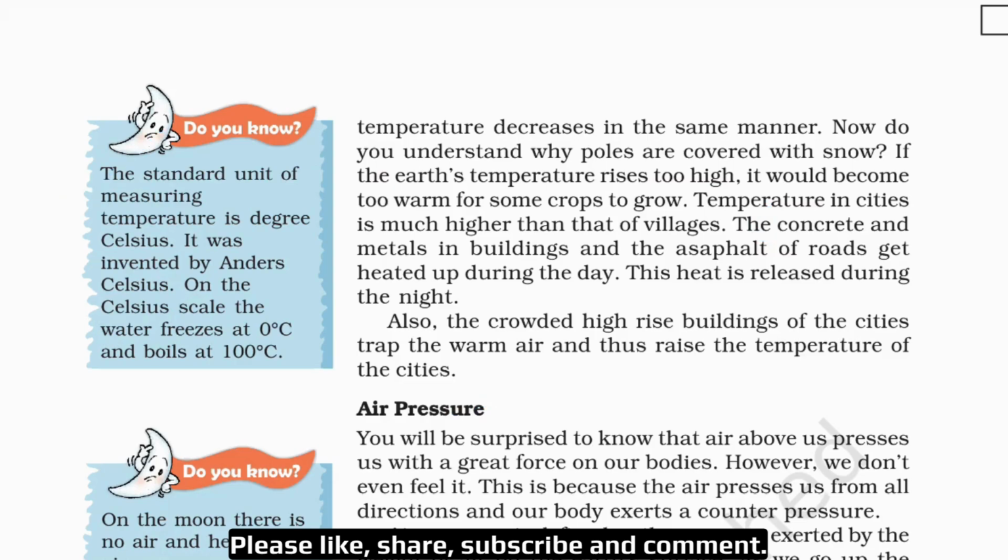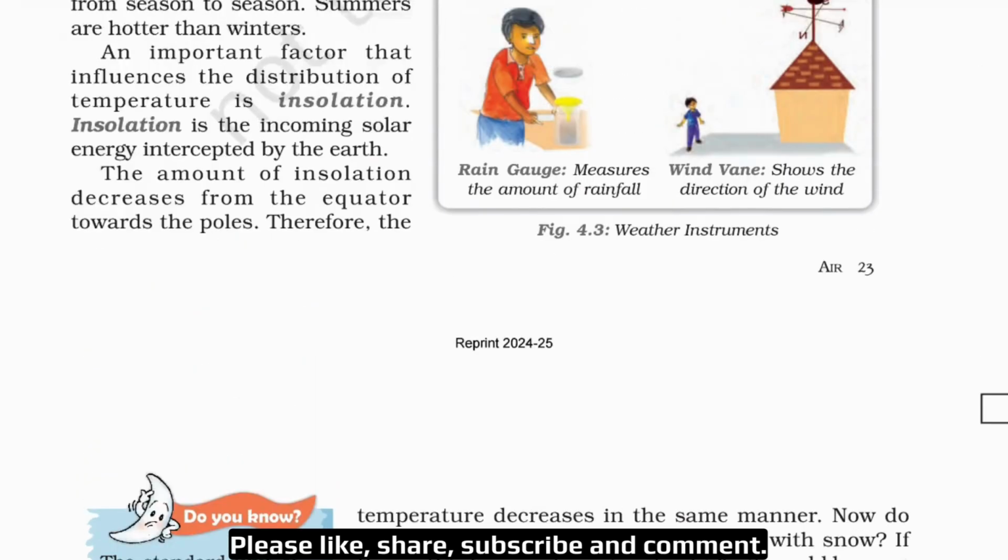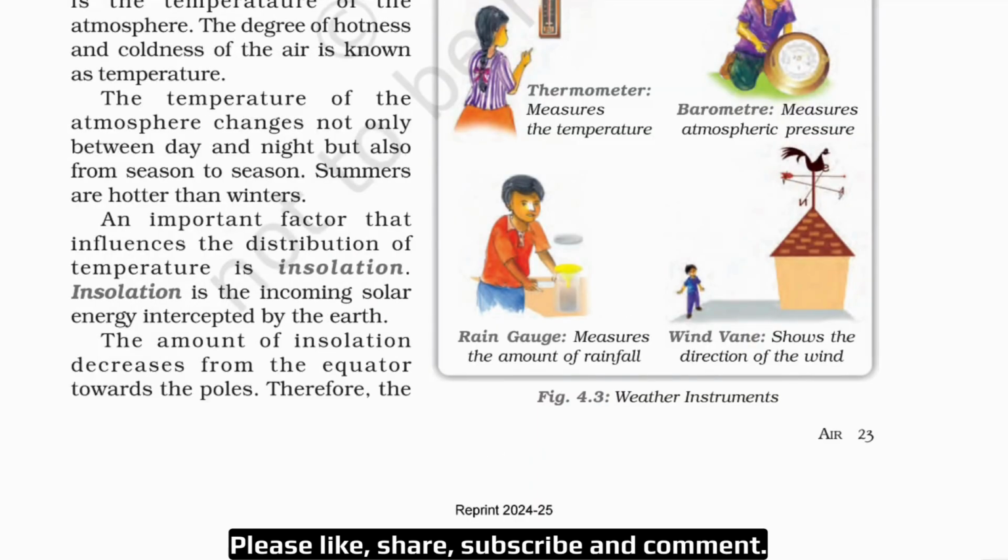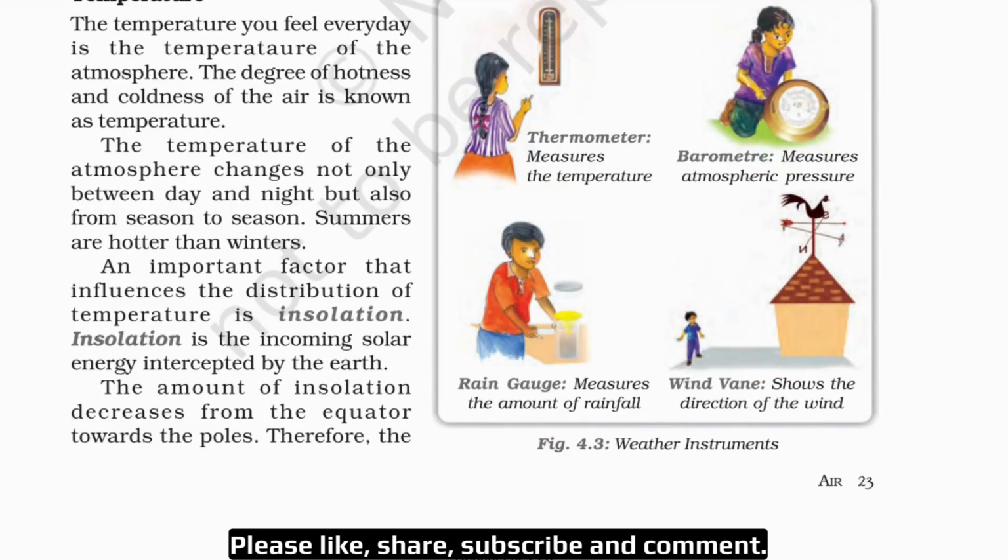Now before proceeding to the next topic, please come back to the last page again and let's read this figure 4.3 of the instruments. And children, these 4 definitions, you have to learn all these 4 definitions as well. Like thermometer, it measures the temperature. Barometer, it measures atmospheric pressure. These are also very important questions.